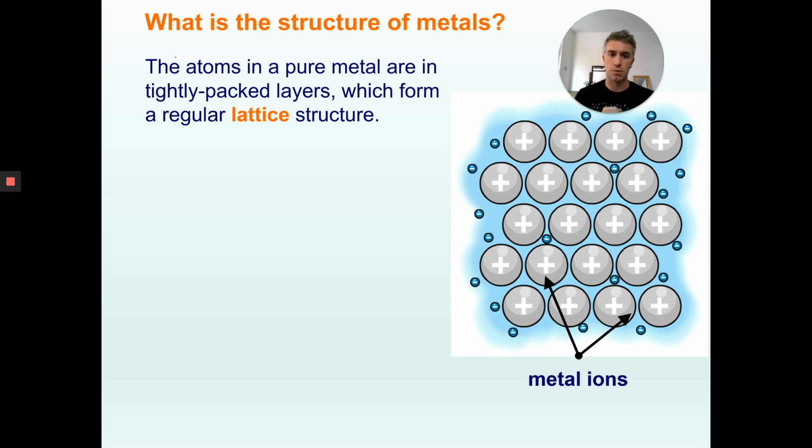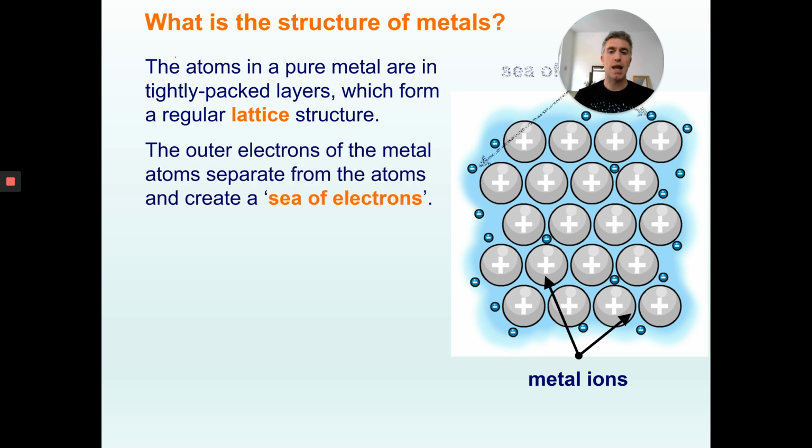Okay, so metals are arranged like this. Here's a nice little diagram. Maybe you draw that. They are arranged in a lattice structure. That makes them a bit crystalline, which means they're arranged normally in neat rows. You can see here they're rows, but slightly offset. There's a row, and then the row below is slightly to the side, and the row below that to the side again. So they are arranged in a nice, regular lattice structure.